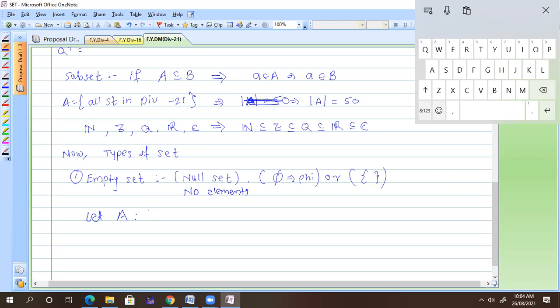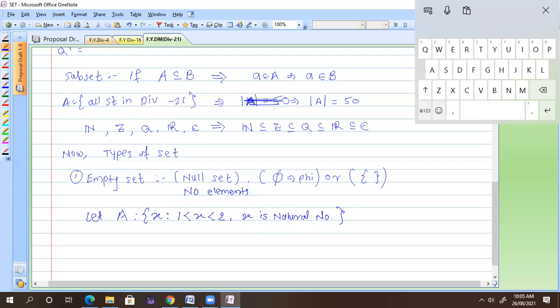So I can define some set. Tell me whether it is an empty set or not. It contains x such that 1 is strictly less than x strictly less than 2, and x is a natural number. How many elements does that A contain? 0.